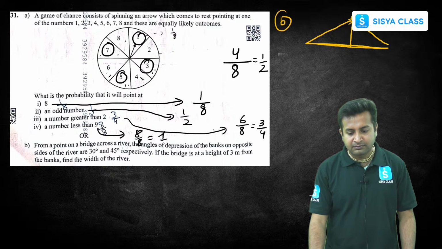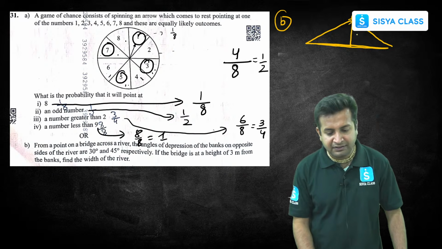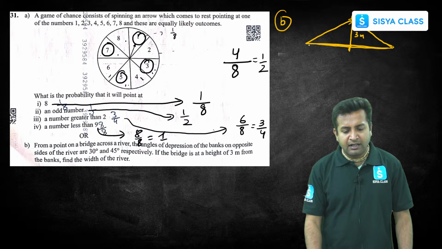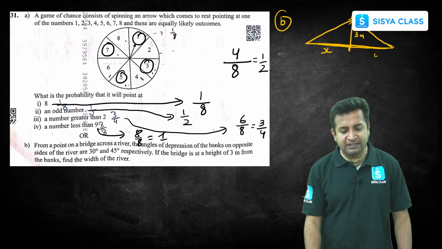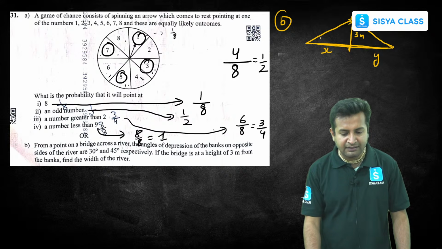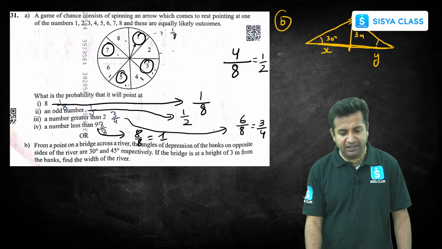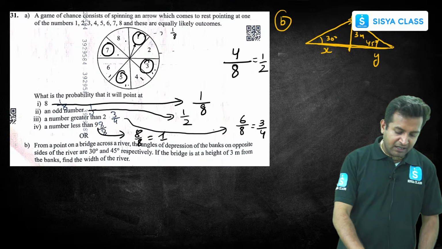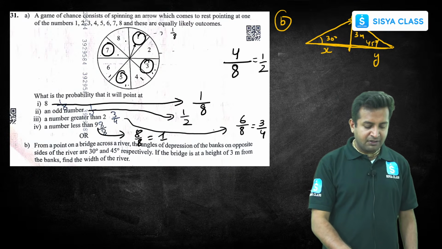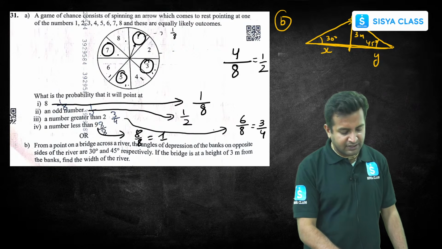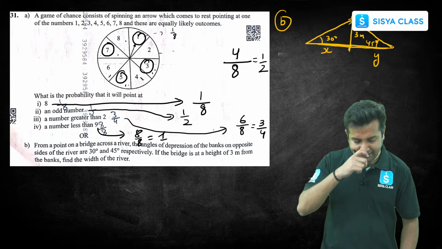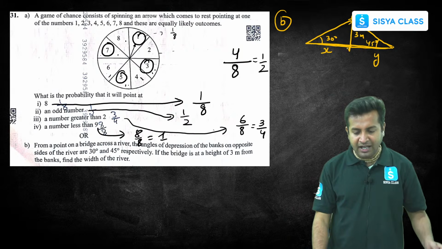They have given us two depressions, and the height of the bridge is 3 meters. Let's suppose this is x, this is y, and the angles are given as 30 and 45. Clear? 30 and 45. Good. Now, don't you all think this question would be very easy? You just have to use tan theta and then find the answer.